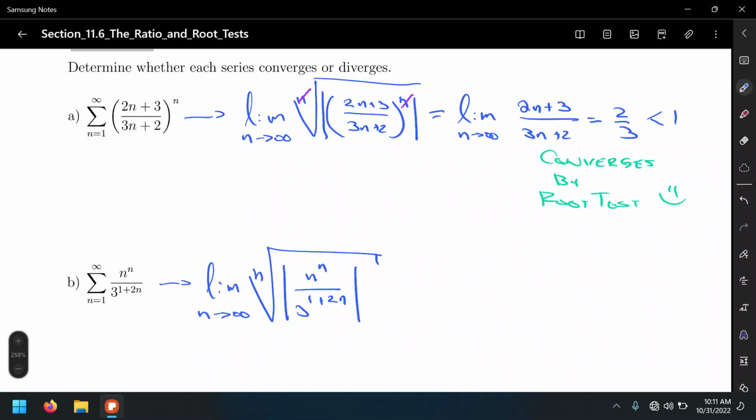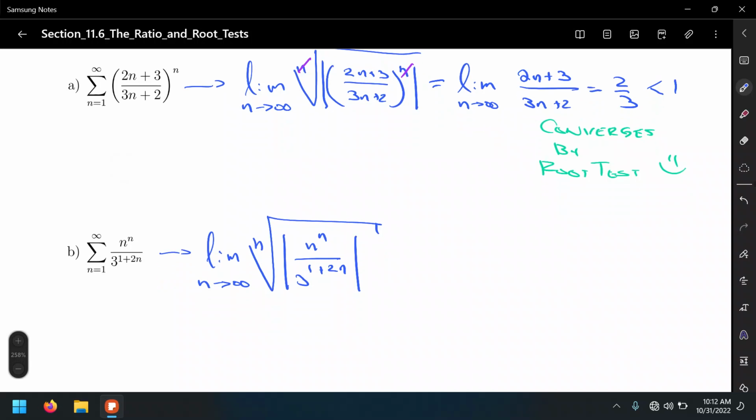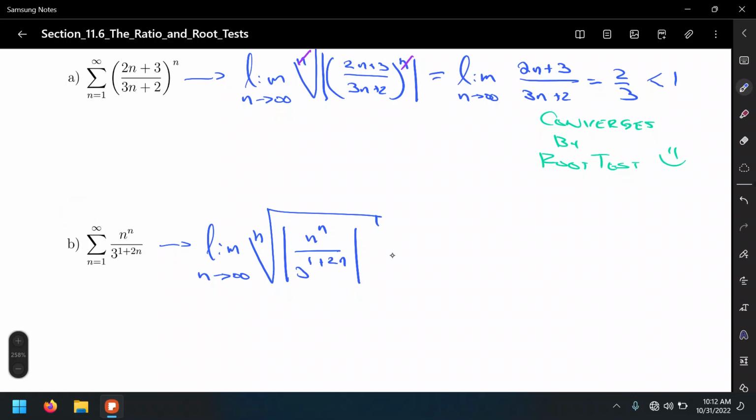Well, so let's see. Again, we don't have any alternating factors at all. And in this case, I wouldn't just cancel n with this n. So what I'm going to do is rewrite this 3 to the 1 plus 2n. I'm going to use properties of exponents, or laws of exponents, to write that denominator, and then we're going to take the nth root for every single factor.